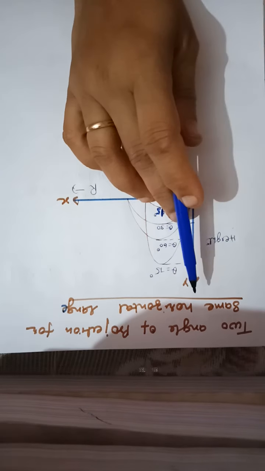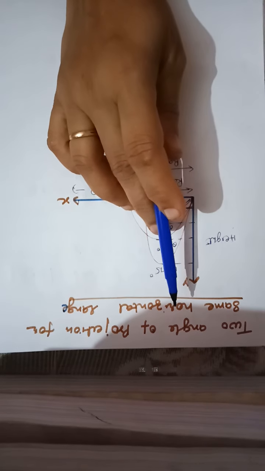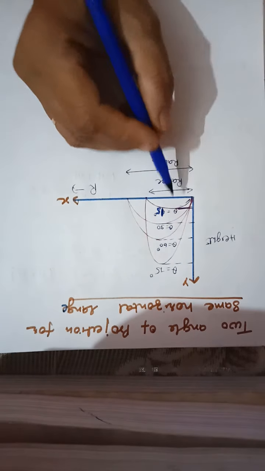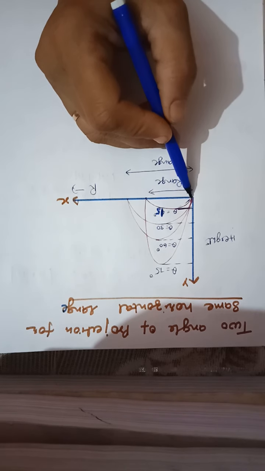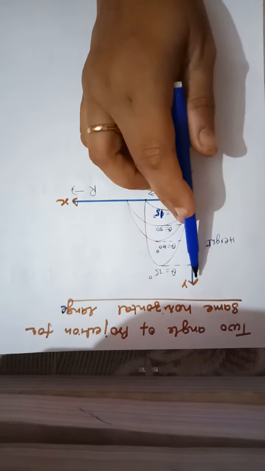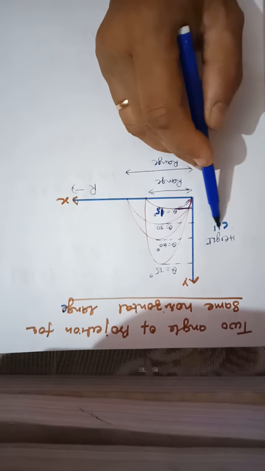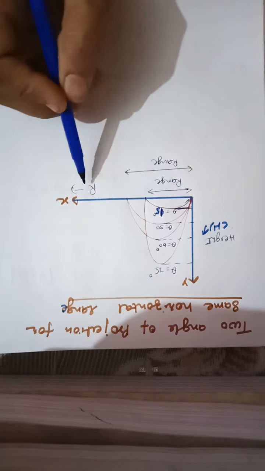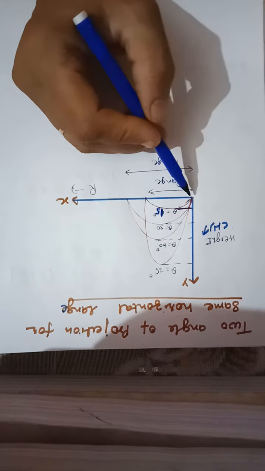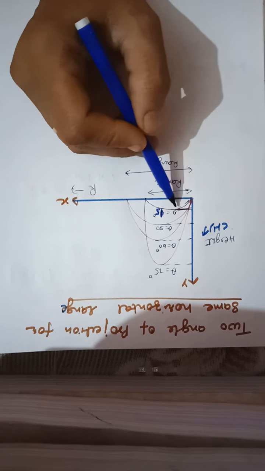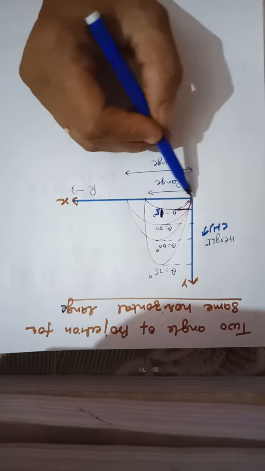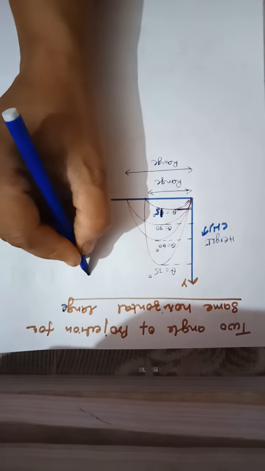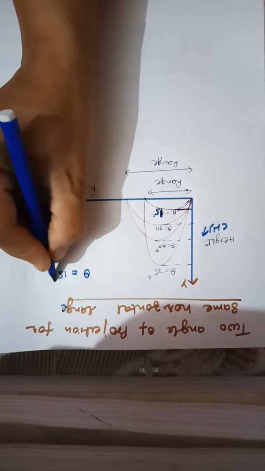Now here we are discussing the condition when, for two angles of projection, the horizontal range is the same. How? You will see. Suppose from the horizontal, this is the height of the object along the y-axis and this is the range. This is the vertical displacement and this is the horizontal displacement of the projectile. So if I take that the object is thrown at an angle of 15 degrees from the horizontal, this is 15 degrees, which means theta is equal to 15 degrees.